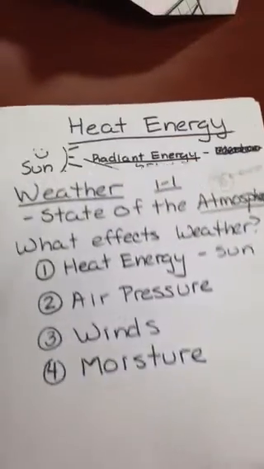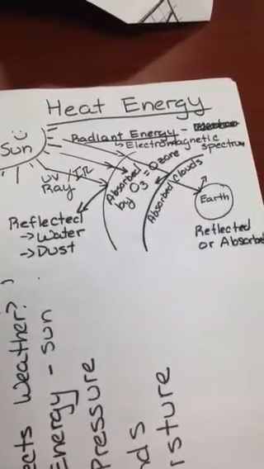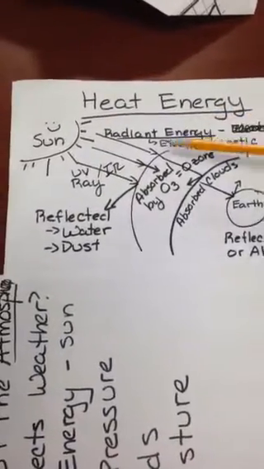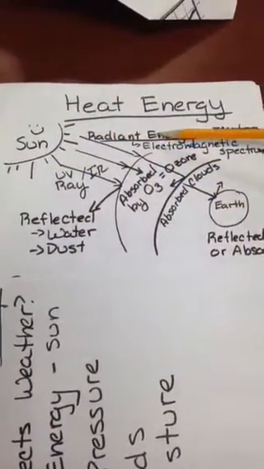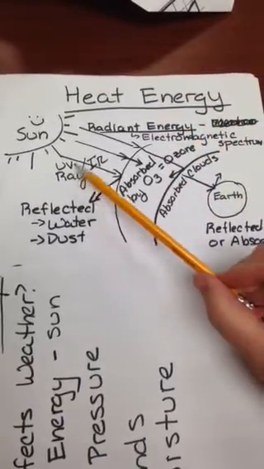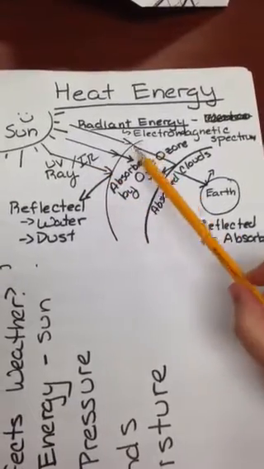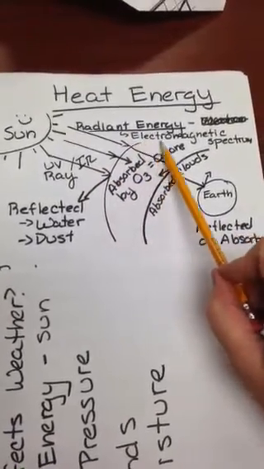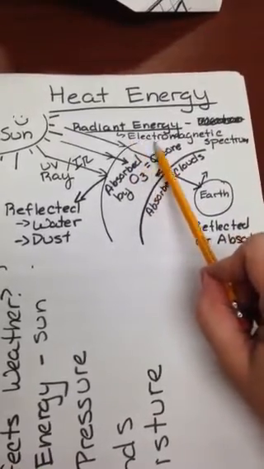So, heat energy. We got a lot of stuff going on here, but let's take a look at it. So we have heat energy. It's coming from the sun. There's our little happy sun. And what's coming out of it there? That's the radiant energy. This is UV rays and IR radiation, as well as other things. But this is all a part of the electromagnetic spectrum. So write that down. That's not in your book.